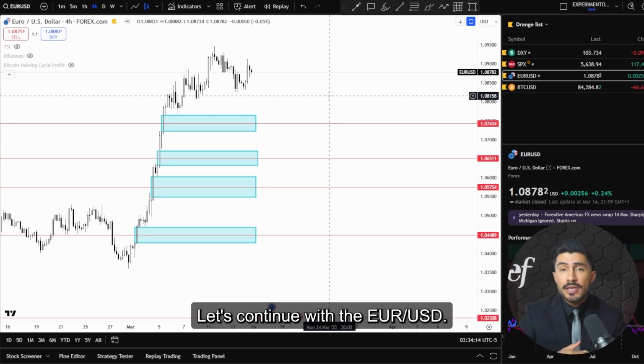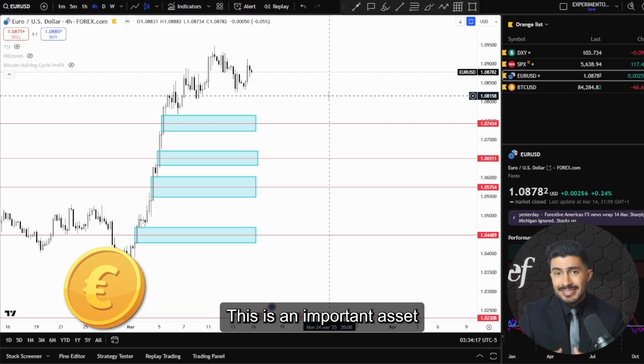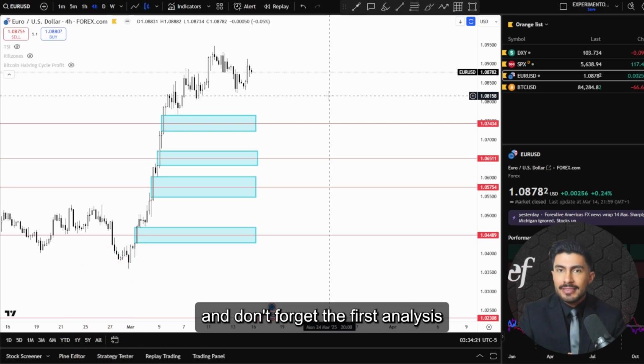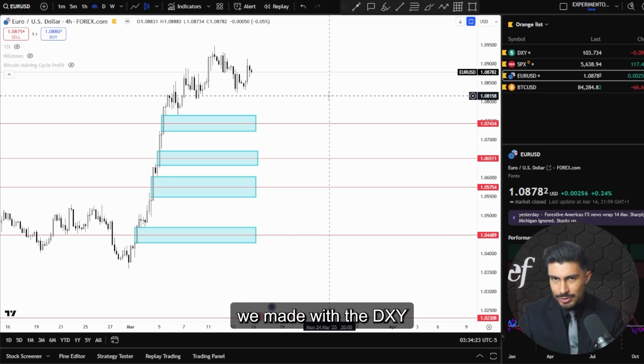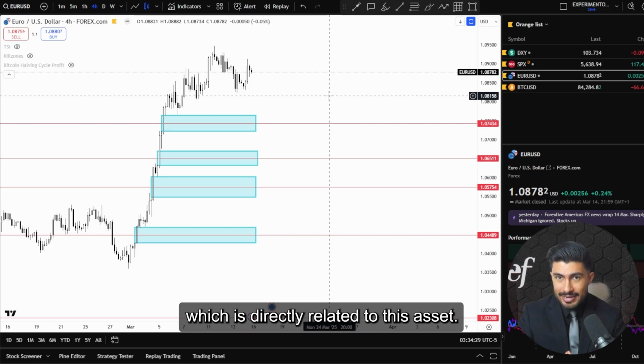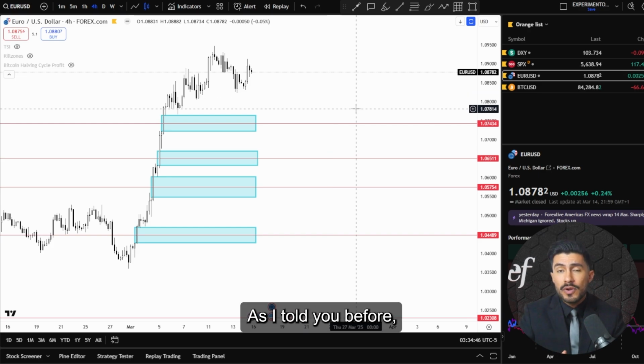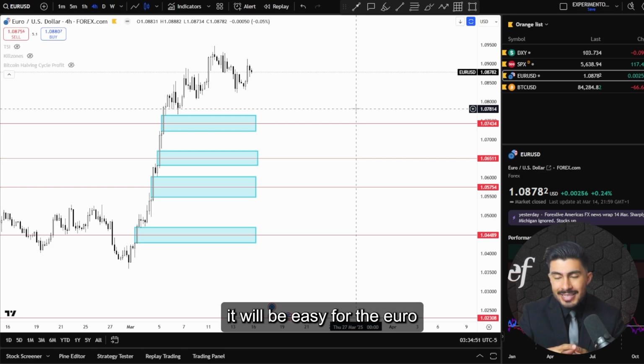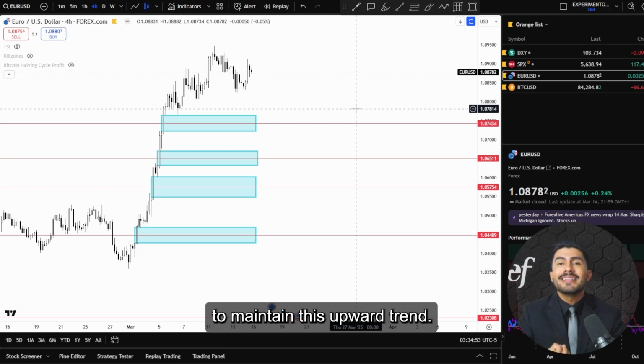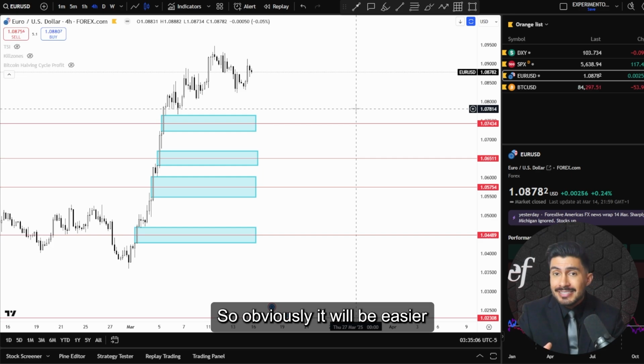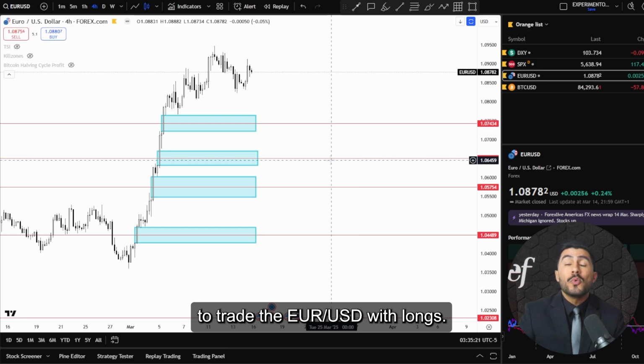Now let's continue with the Euro USD. This is an important asset that you always need to consider if you are trading Forex. And don't forget the first analysis we made with the DXY, which is directly related to this asset. As I told you before, if we don't see a recovery from the US dollar, it will be easy for the euro to maintain this upward strength. So obviously it will be easier to trade the Euro USD with longs.